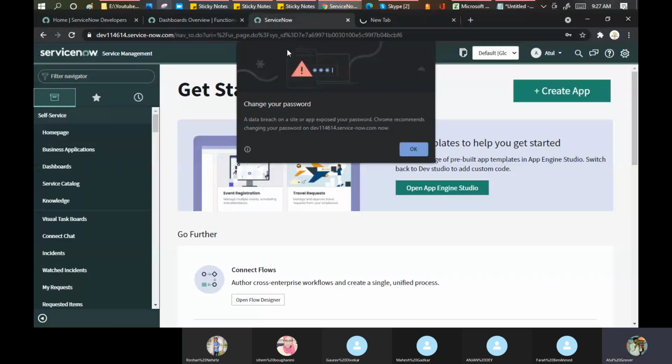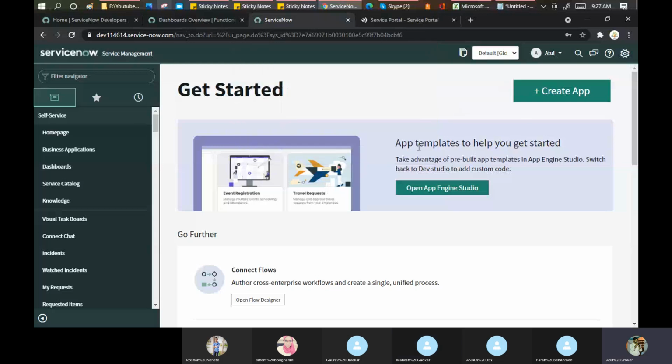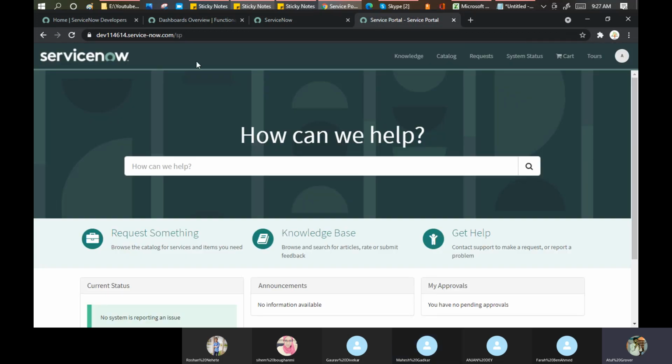This is the view. This is called the native view, or you can call this view an ITIL view, or an agent view, or this particular view format a fulfiller view. Okay, but if you see here, this is called the service portal.